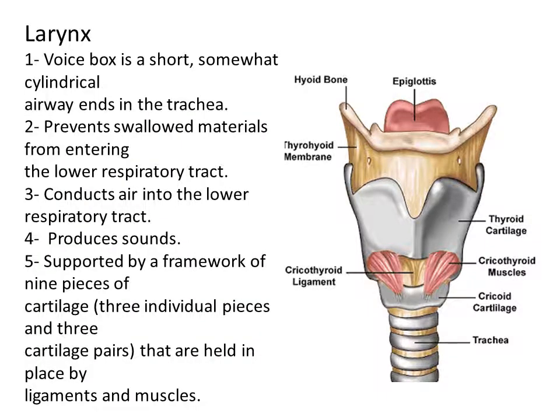Larynx, the voice box, is short and somewhat cylindrical. It is an airway leading to the trachea, preventing swallowed material from entering the lower respiratory tract, conducting air into the lower respiratory tract, and producing sound. It is supported by a framework of 9 pieces of cartilage, 3 single pieces and 3 cartilaginous pairs, that are held in place by ligaments and muscles.